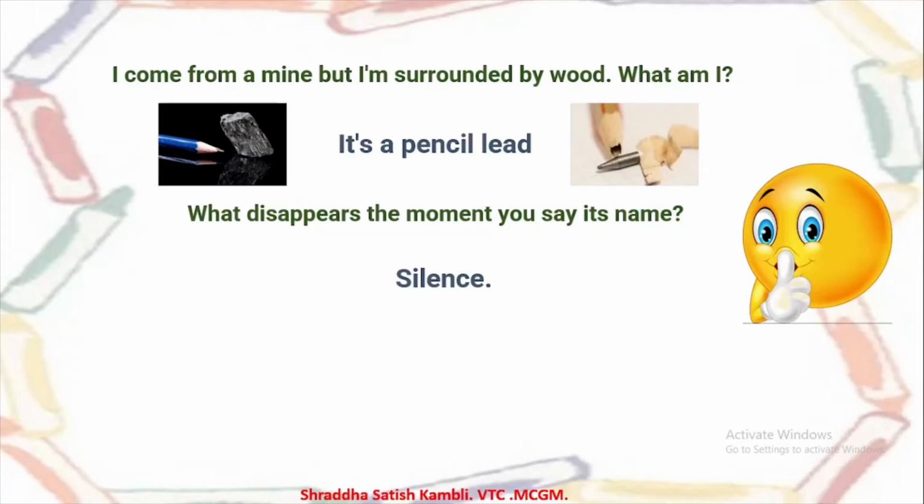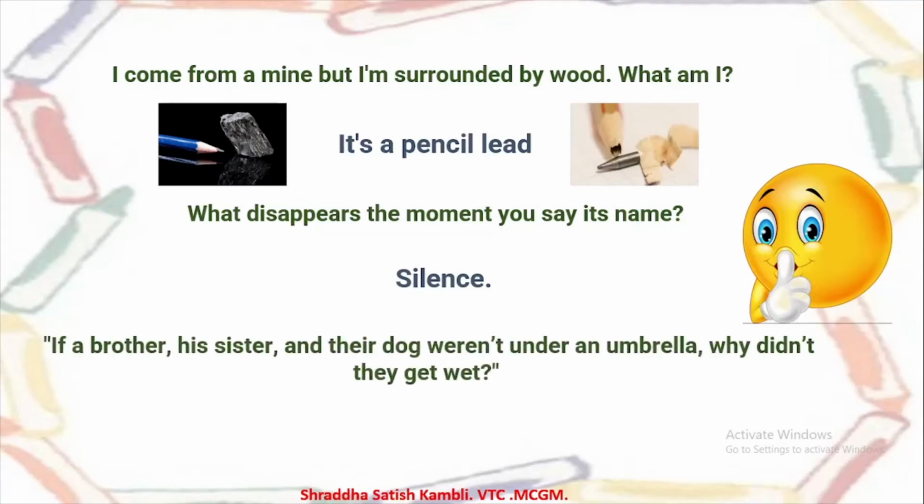Alright? One more. If a brother, his sister and their dog weren't under an umbrella, why didn't they get wet? So there was a brother, his sister and their dog, and they weren't under an umbrella. That is, they did not have any umbrella on top of their head. So why did they not get wet? What do you think? Why did they not get wet?